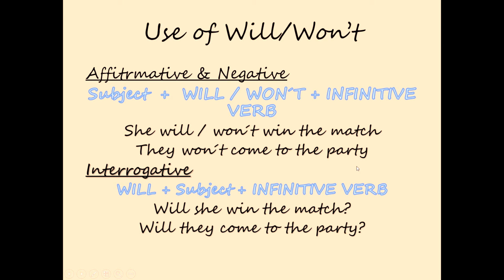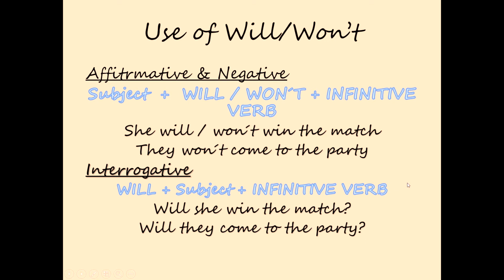Now, when we use will and won't, we are sure. That is our degree of certainty. Ese es el grado de seguridad que tengo cuando expreso alguna oración usando will and won't. I am sure about something. Estoy segura sobre algo. Now, when we use it in interrogative forms, I use will. Will she win the match? Will they come to the party?